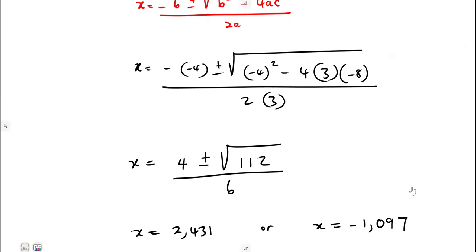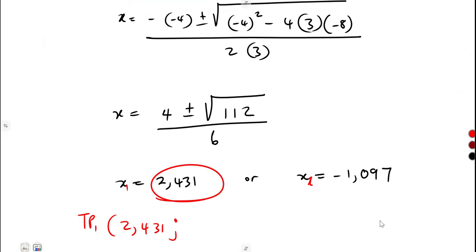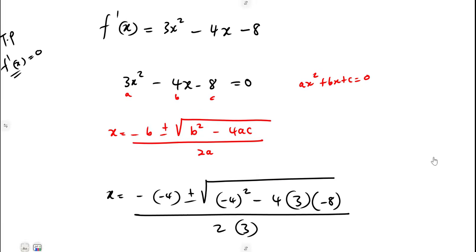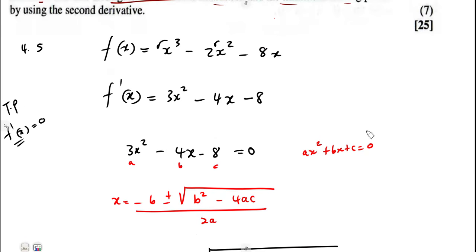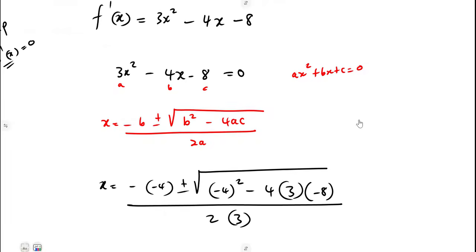So I'm just going to name them x1 and x2. Meaning to say, to find the first turning point, for x1, which is 2.431, if we substitute this into the original equation, what are you going to have? You're going to put back into f of x the original equation that you were given before.